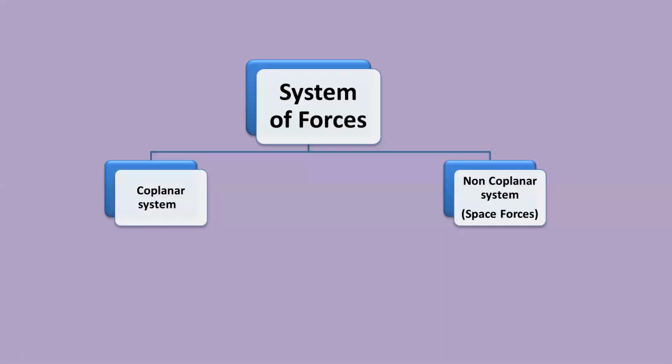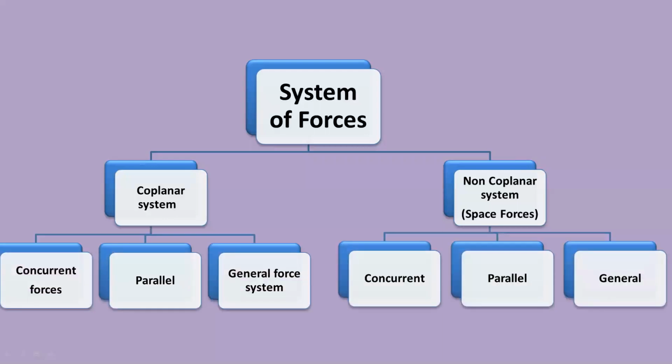Then we have seen the classification of the system of forces. It is mainly divided into two parts. One is coplanar and the second is non-coplanar. Non-coplanar is also called a space force. Again, in the coplanar or non-coplanar forces, we have three types. First is concurrent, second is parallel, and third is the general force system.